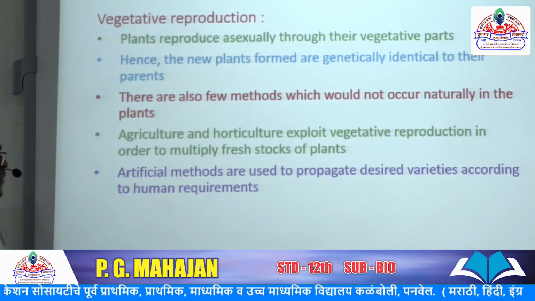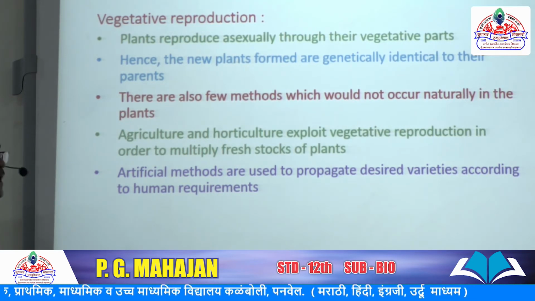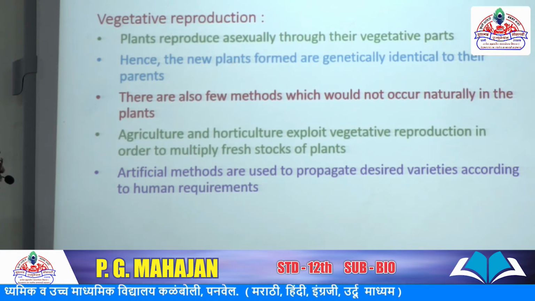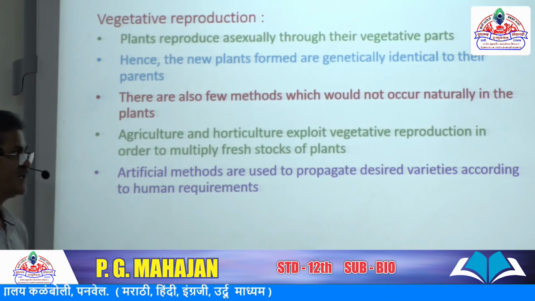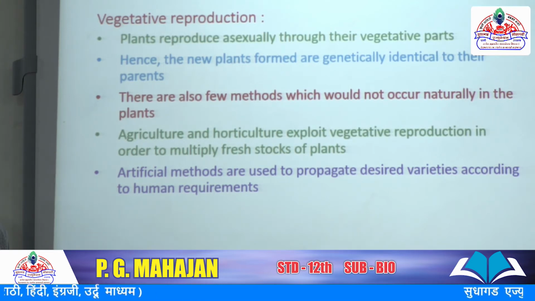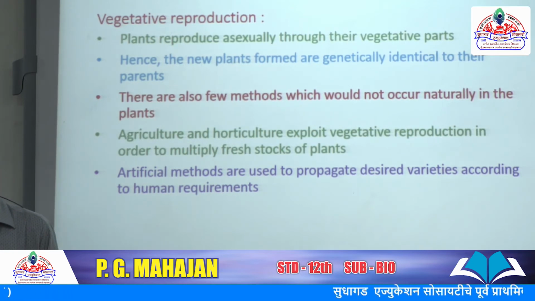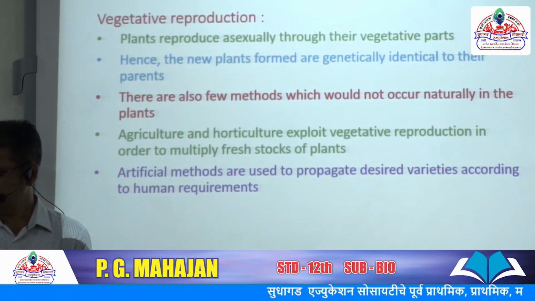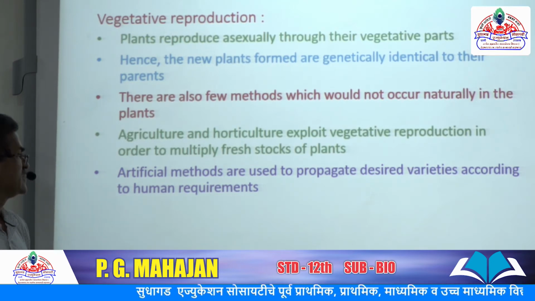Hence, the new plants formed are genetically identical to their parents. There are also a few methods which would not occur naturally in plants. Agriculture and horticulture exploit vegetative reproduction in order to multiply fresh stock of plants.